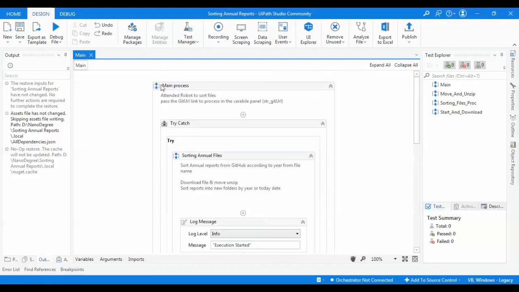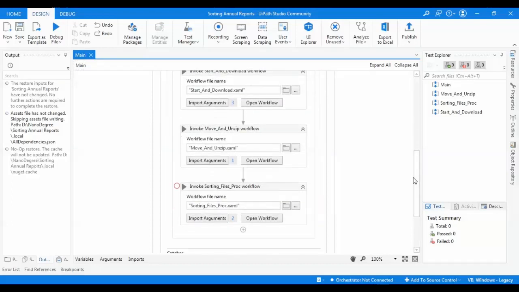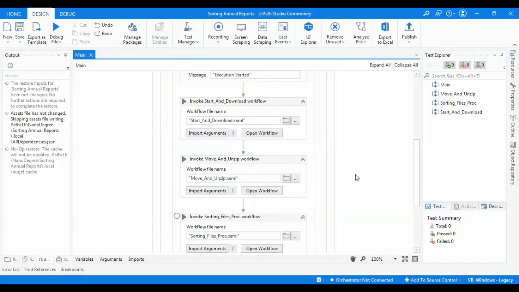This is an attended robot to sort the annual report files. We can pass a GitHub URL link to process the variable in the variables panel to process the project. I have here three example files. Let's go through each one of them.